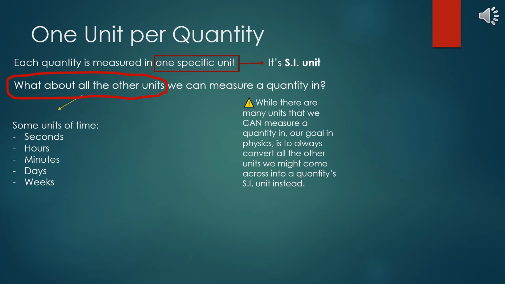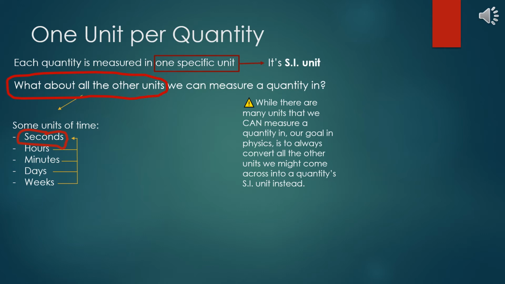To explain more, let's look at time again. We see it can be measured in all these different things, and yet, out of all these, we always like to measure time in seconds. So if you're ever measuring amounts of time, you'd want to do it in seconds, because seconds is the SI unit for time. Seconds is the one unit we measure time in. In the case that you have time not measured in seconds, you just want to convert that time into seconds. You want to convert those other units into the SI unit.